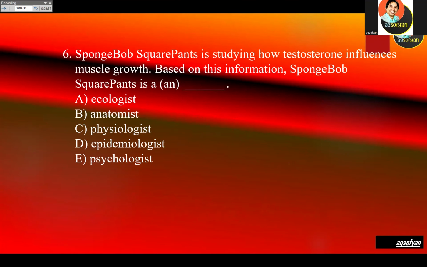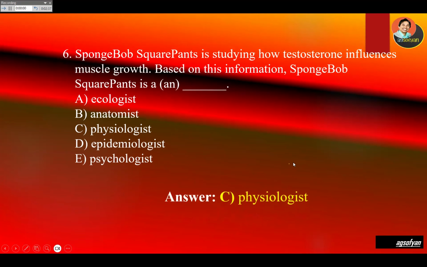SpongeBob SquarePants is studying how testosterone influences muscle growth. So based on the information, SpongeBob SquarePants is A, B, C, or D. Remember, function means physiology. So SpongeBob will be a physiologist. So C is the correct answer.